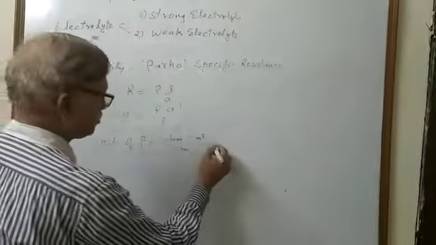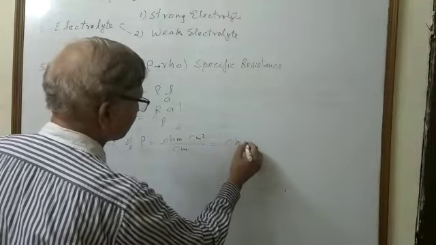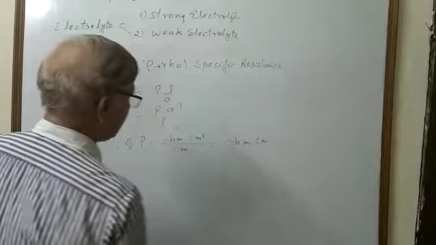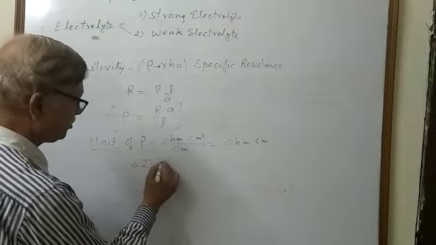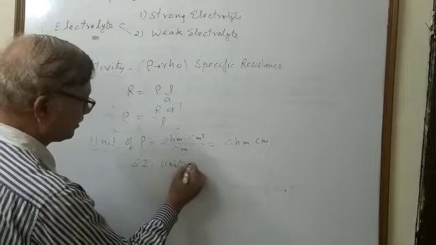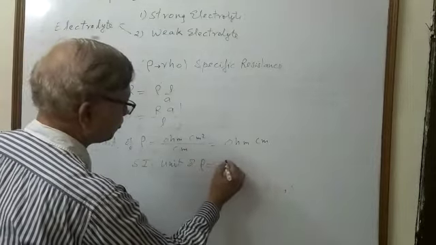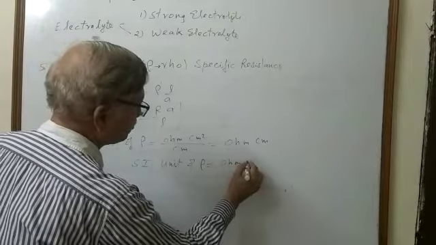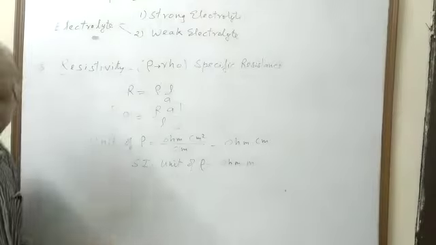So this equals ohm into centimeter. The SI unit of rho is ohm into meter. So this is the unit of resistivity rho.